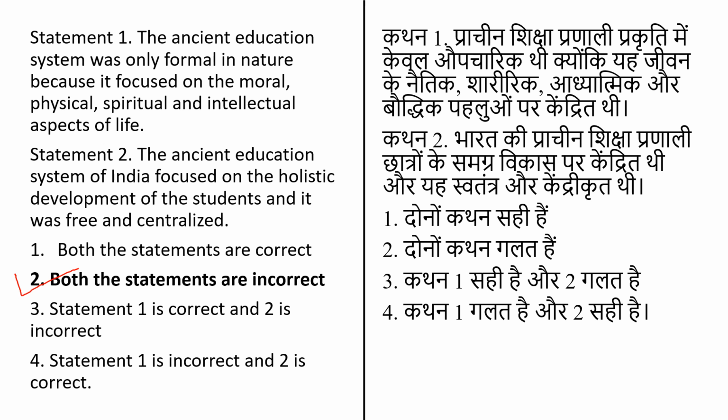Now why are these statements incorrect? Because in the first statement we are saying only formal. We can say that the ancient education system was formal, but we can't say it is only formal. Okay, because the education was formal as well as informal. And the second statement is, the ancient education system of India focused on the holistic development of the student and it was free and centralized. Yes, it was free but it was not centralized. Okay, and because of that both the statements here are incorrect.